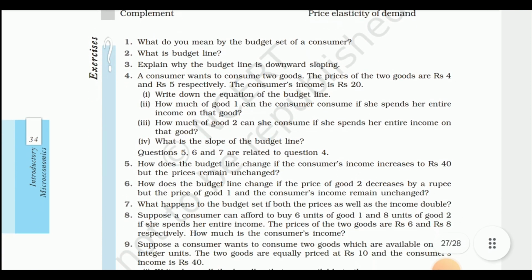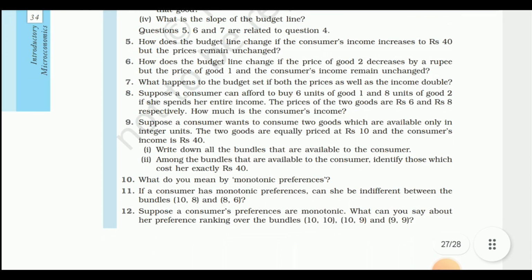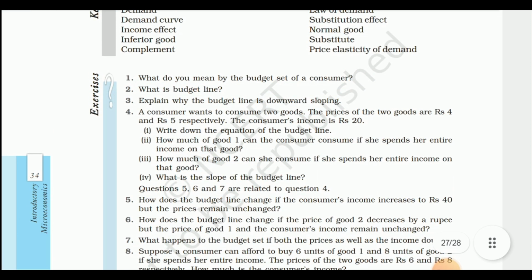Our exercises start now. First question: what do you mean by the budget set of a consumer? We have 12 questions. Next: what is the budget line? Explain why the budget line is downward sloping. A consumer wants to consume two goods. The prices of the two goods are rupees 4 and rupees 5 respectively. The consumer's income is rupees 20. I have taught this above. Write down the equation of the budget line.